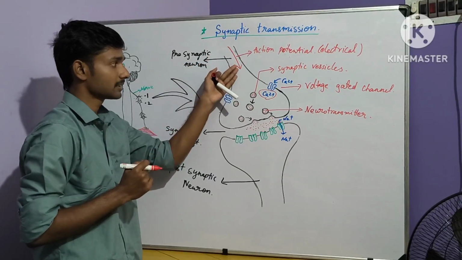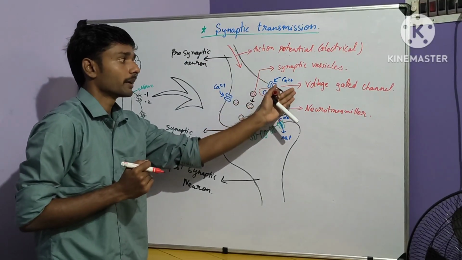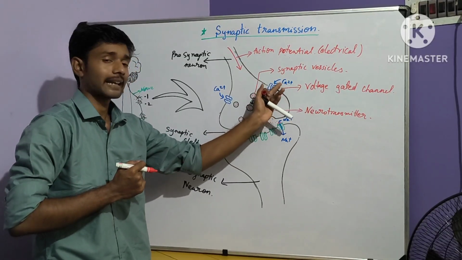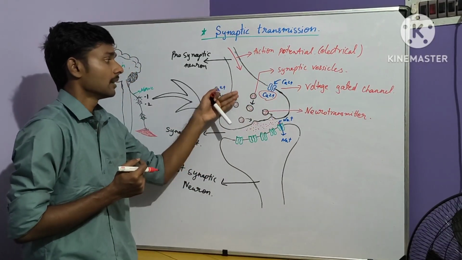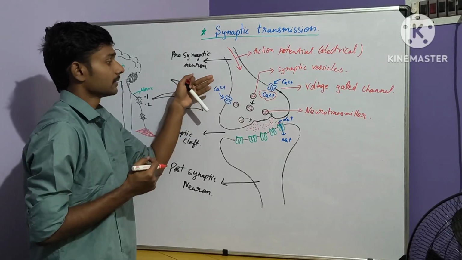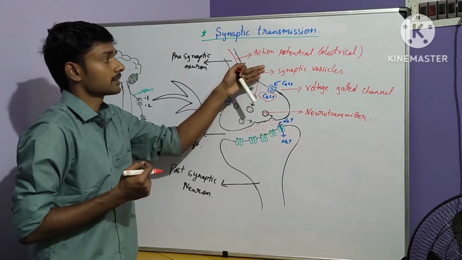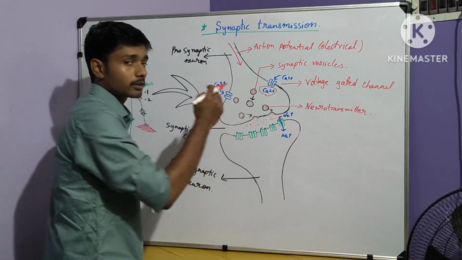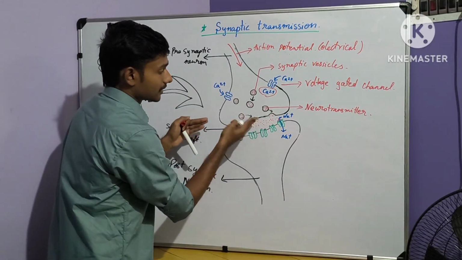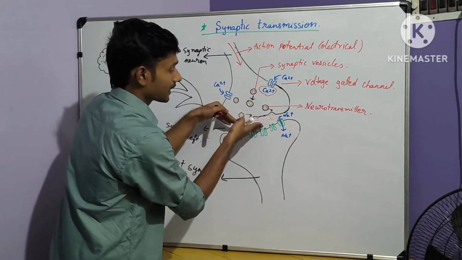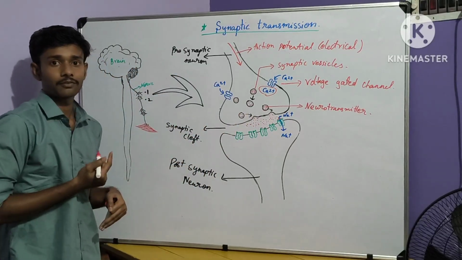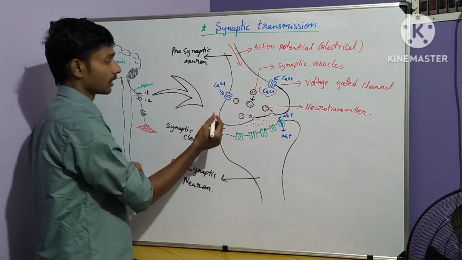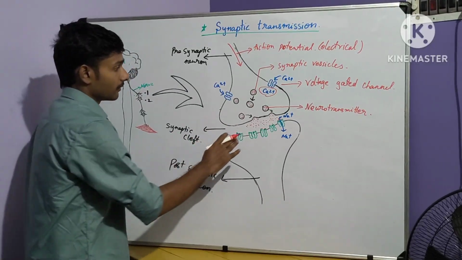Whenever the action potential reaches, the opening of the voltage gated channel happens. This voltage gate opens, causing calcium ions to enter inside the presynaptic neuron. Then this stimulates the synaptic vesicle towards the membrane of the presynaptic neuron. Then through the exocytosis process, it releases the neurotransmitters into the synaptic cleft. This is the space between the presynaptic neuron and postsynaptic neuron. Then what happens next?